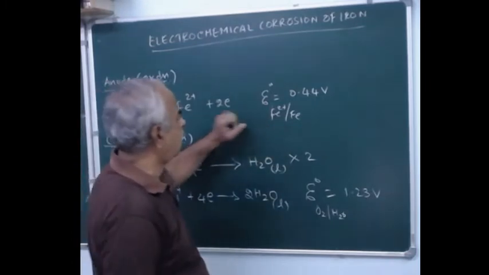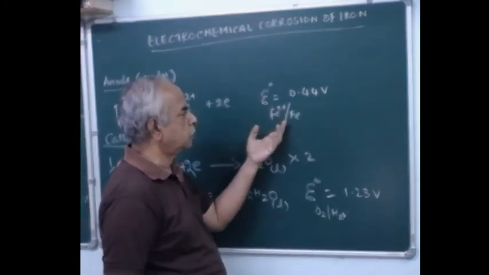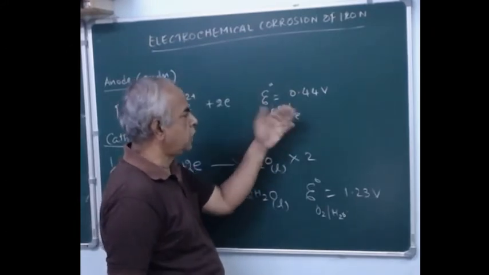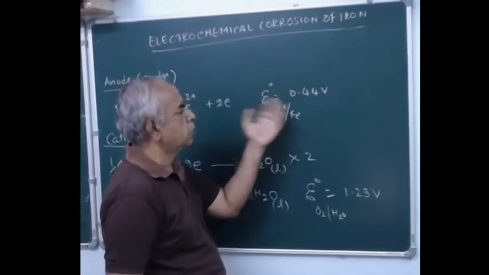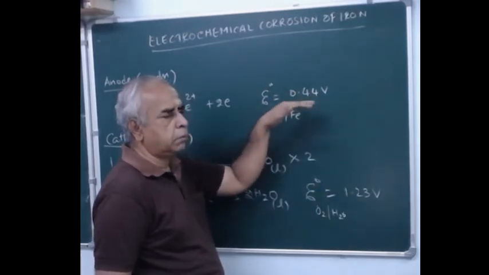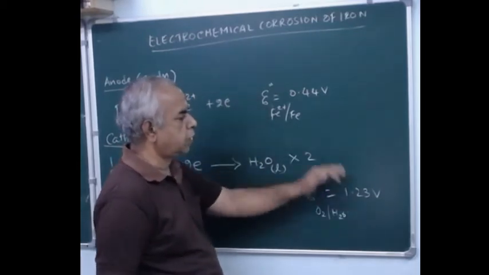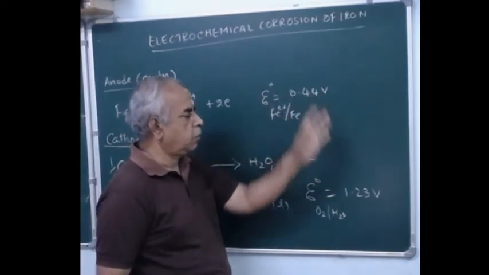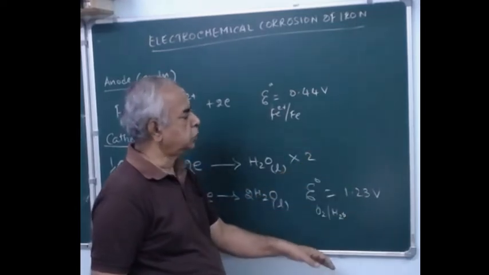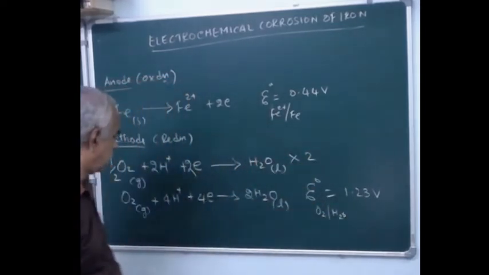So this is given in terms of reduction potential. If you want to know the oxidation potential, change the sign so that it becomes minus 0.44 volt, and that is the oxidation potential. But by convention in India, we always interpret the electrochemical series, that is the table of standard electrode potential, in reduction potential only.